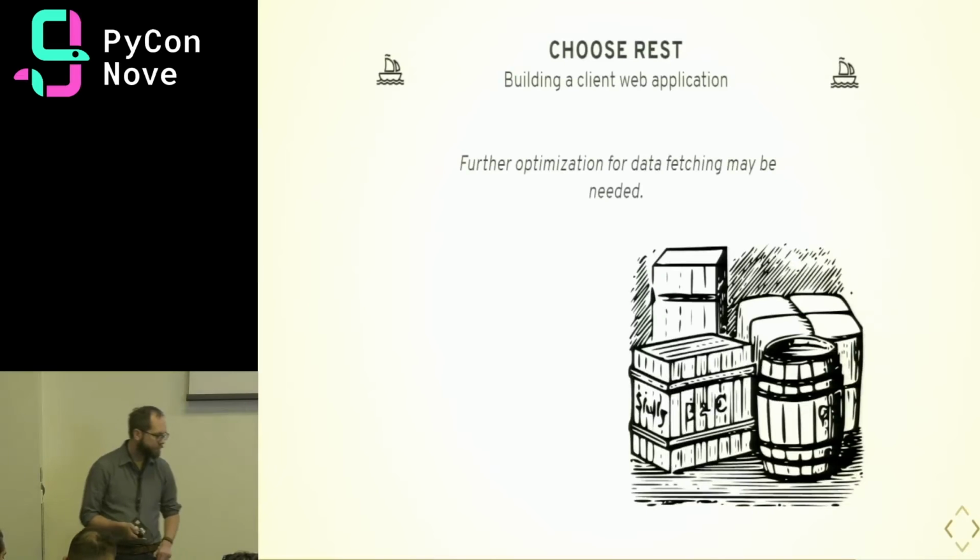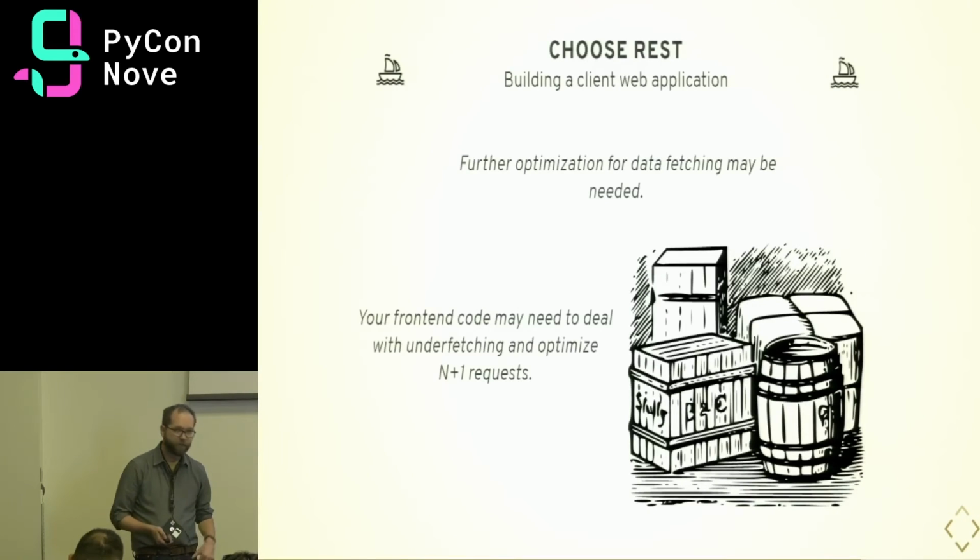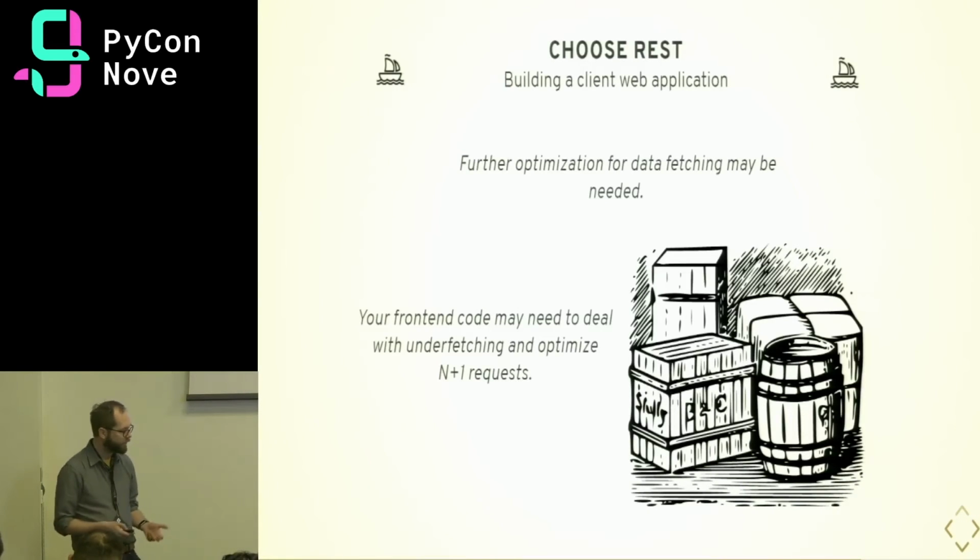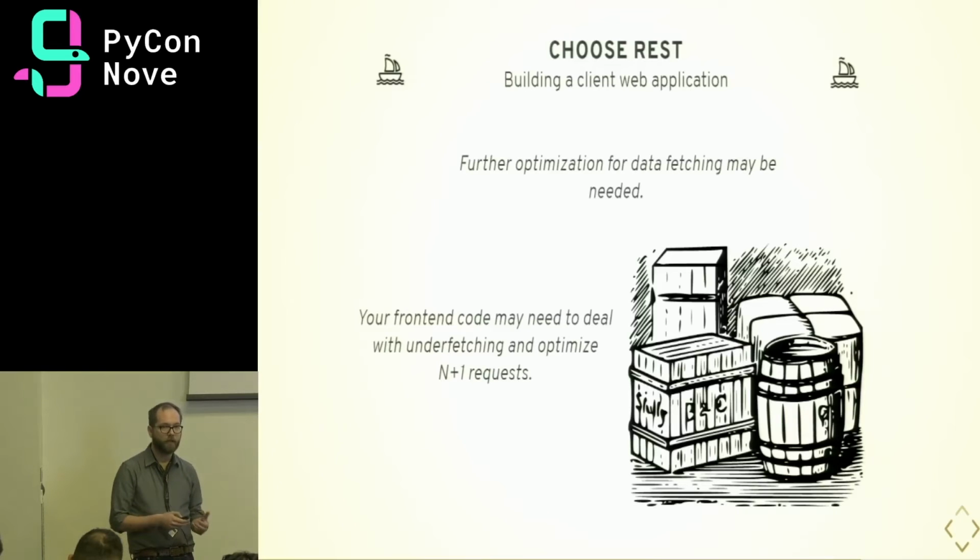So further optimization might be needed as well, especially if we have a very normalized API. We might be dealing with underfetching and optimize for n+1 requests on the front end. So basically that means, for our passages, we might get the passage and then need to reach out to the API for each choice that we need to get, depending on how robust our API is.